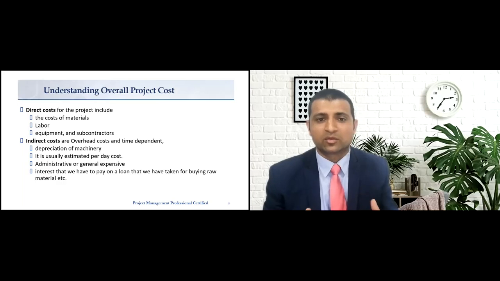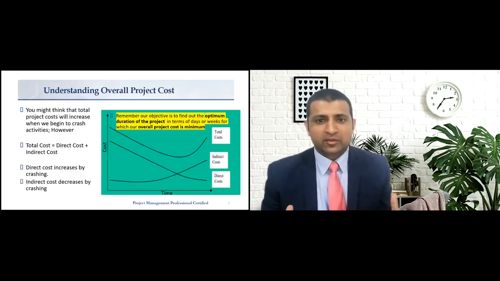Direct cost is the cost of labor, equipment, material, or the subcontractor's cost. Indirect cost is the overhead cost, such as the cost of depreciation of machinery. It is usually the time-dependent cost, such as the office rental charges, the administrative charges, the janitor services, or the interest that we have to pay on the loan that we have taken to complete the project activities.